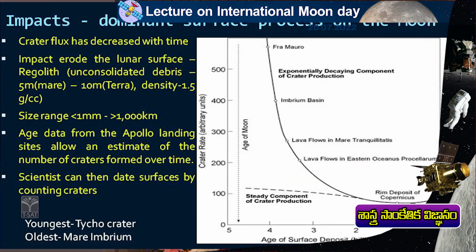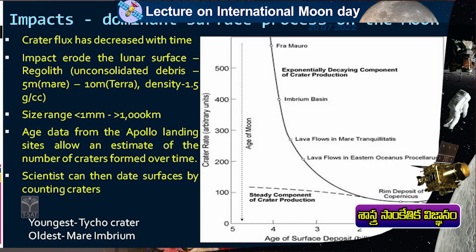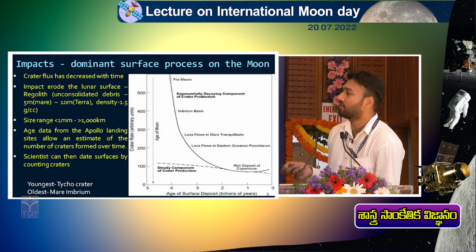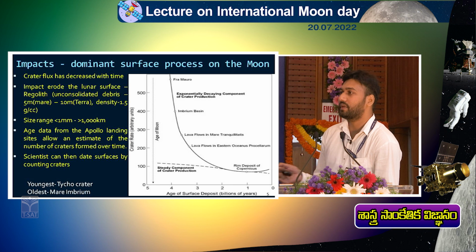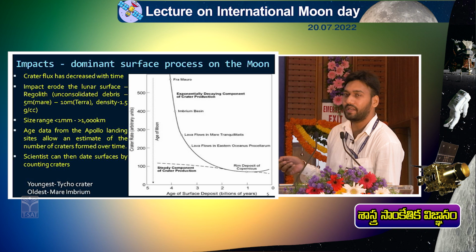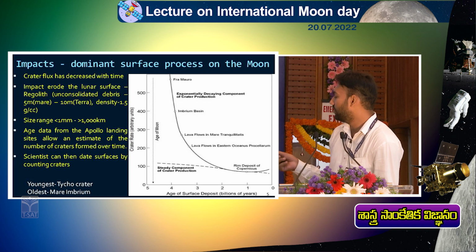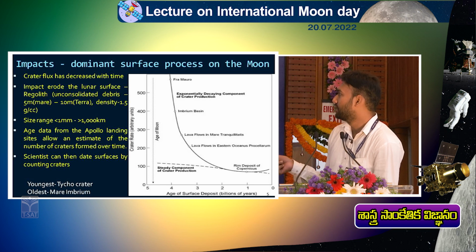Coming to the Earth-Moon system, as planets are orbiting around the Sun in elliptical orbit, similarly, the Moon is also orbiting around Earth in elliptical orbit. I have told you that planets are orbiting in elliptical orbit and the Sun is at one of the foci. Sorry, the Moon is orbiting around Earth and Earth is at one of the foci. So there will be one nearest point, one farthest point. So the nearest point is called perigee.